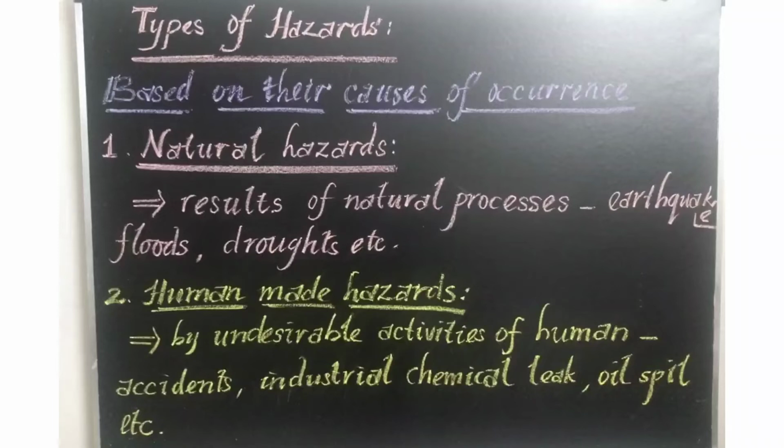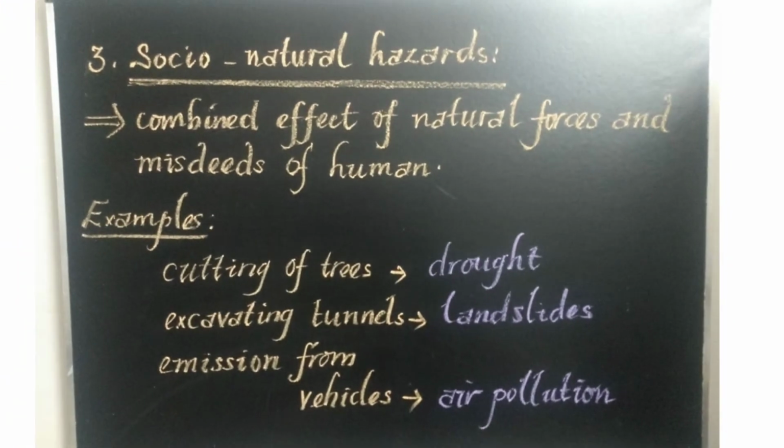So under types of hazards, what's the first one? Based on their causes of occurrence. How many types are there under based on their cause of occurrence? Three. One is a natural hazard, second one is a human-made hazard, third one is the socio-natural hazard. Socio-natural hazard. The name itself says that it is caused by the society, that is by the people, and also by nature. A combined effect of natural forces and misdeeds of humans.